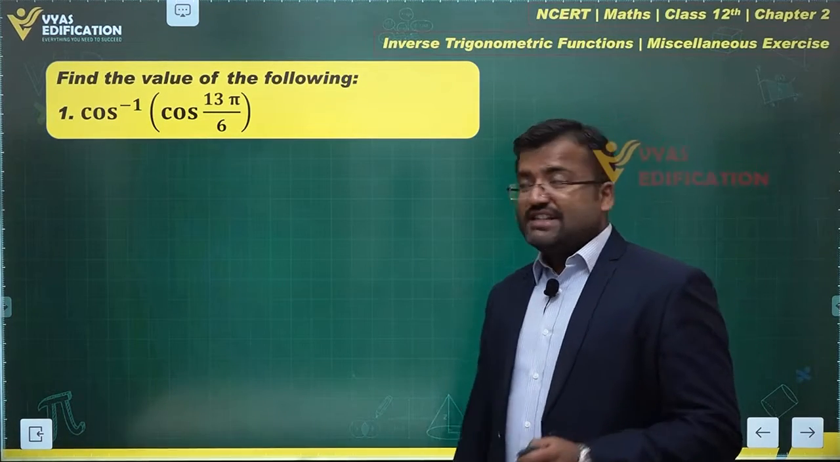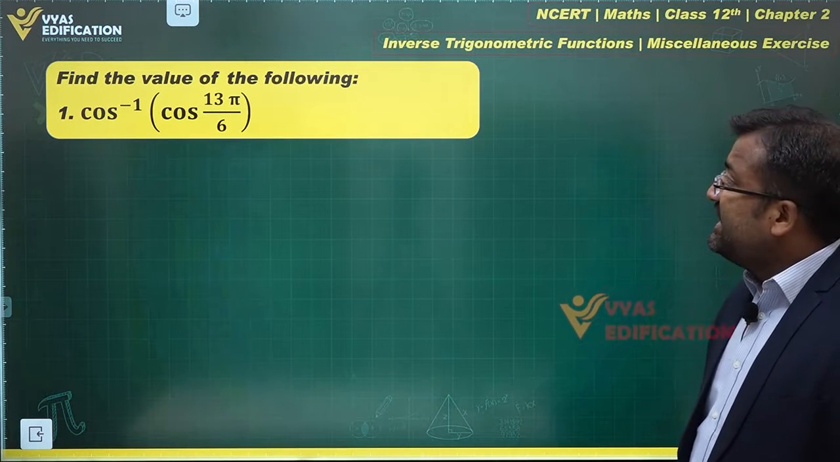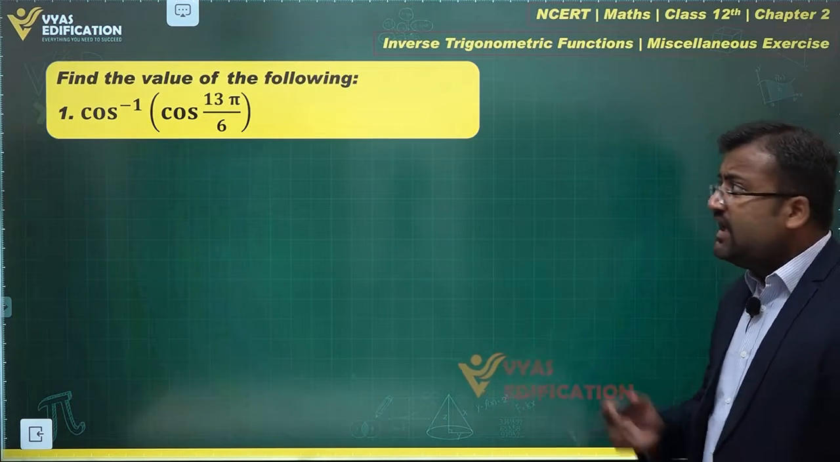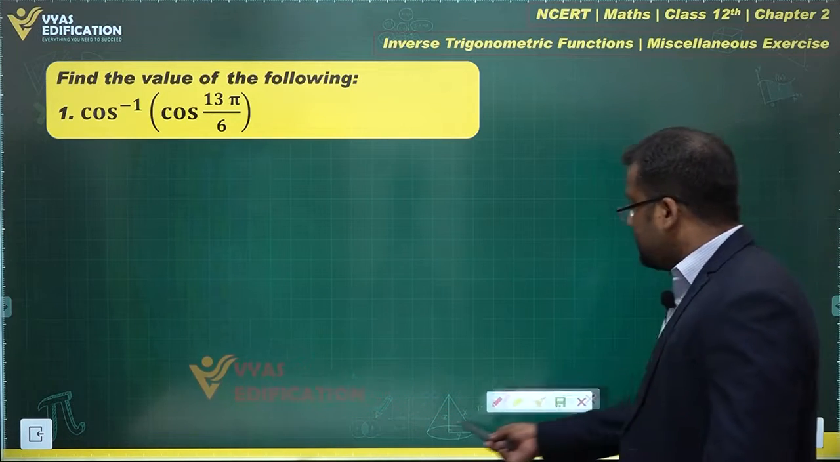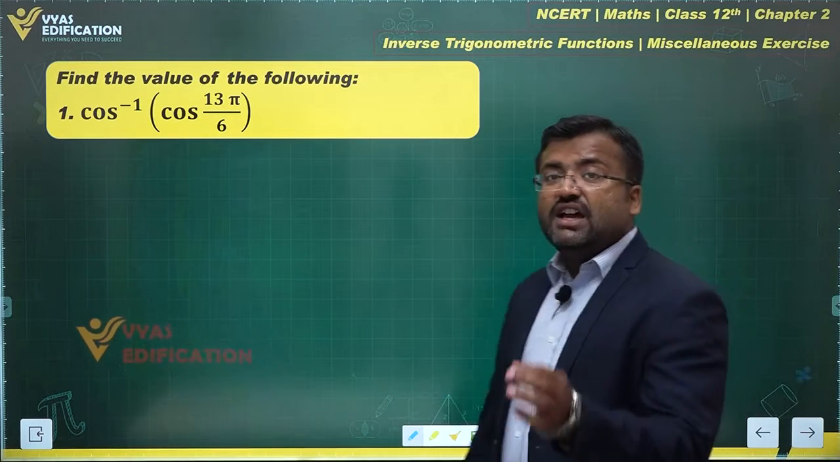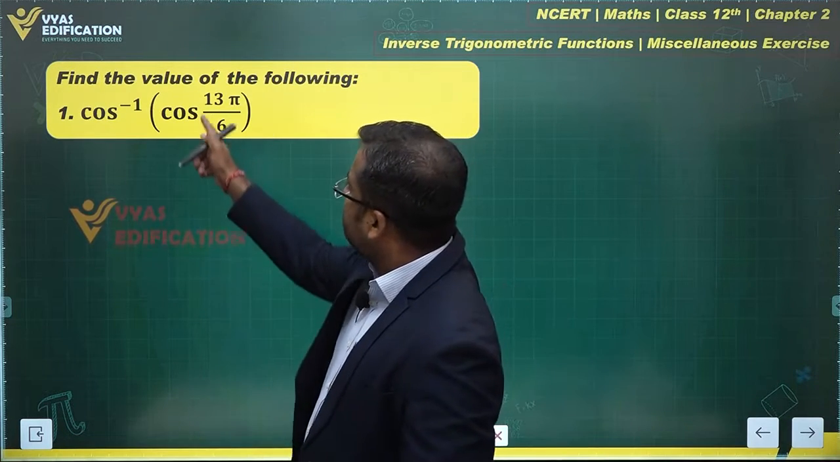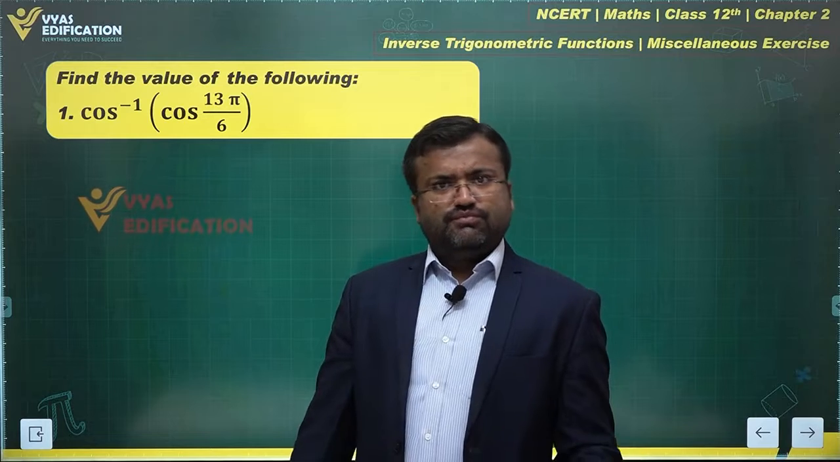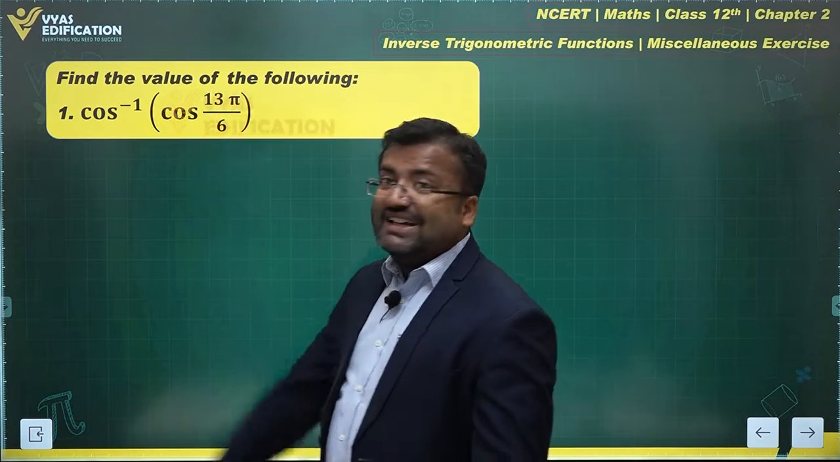The first question says, find the value of the following. Cos inverse of cos 13 pi by 6. What's the value of this? Now, you may observe that cos inverse of cos x will be equal to x if x lies in the range of cos inverse, that is 0 to pi. But this particular value does not lie in the range of cos inverse, that is 0 to pi. This value is greater than that.